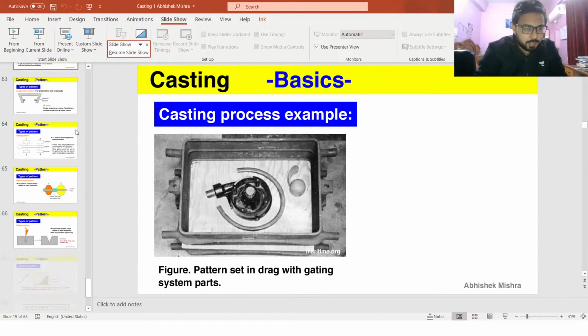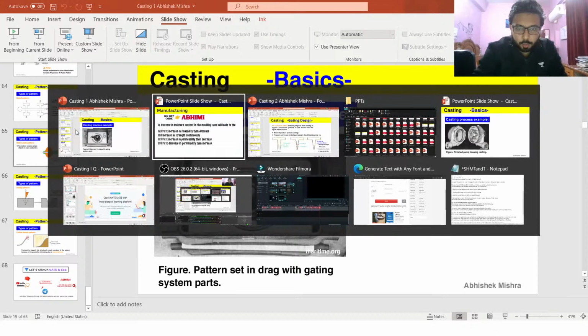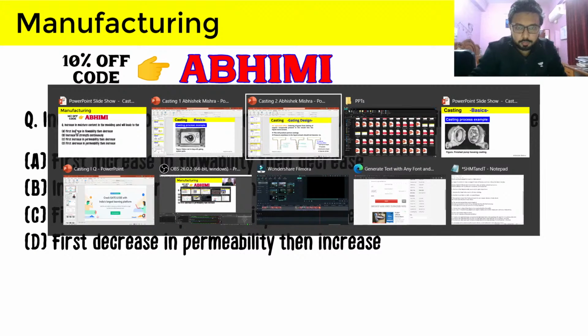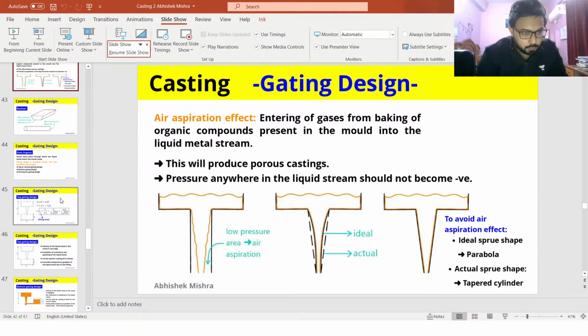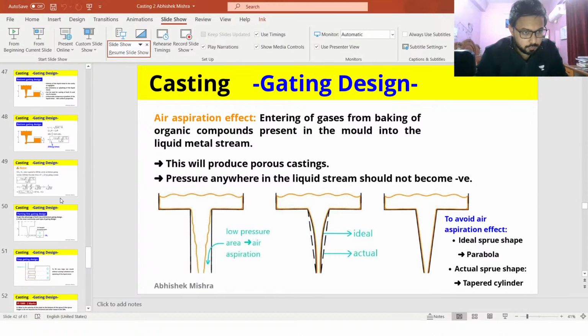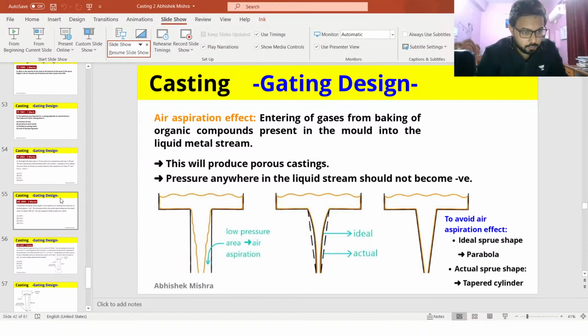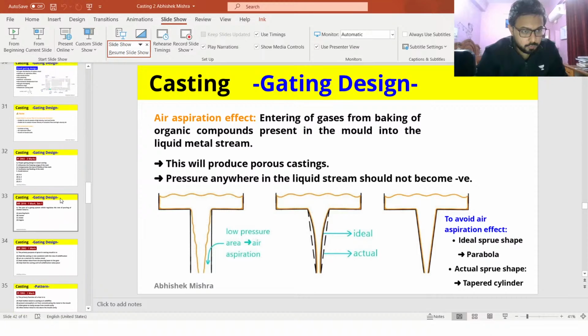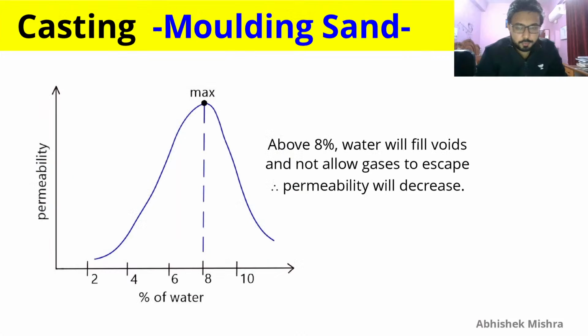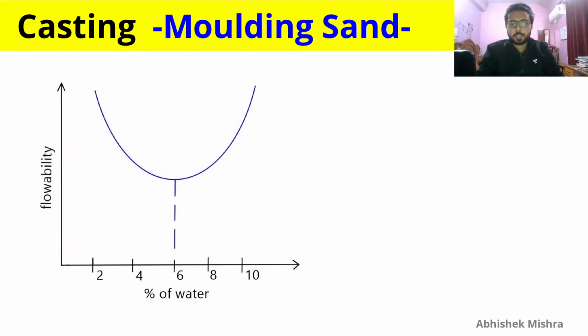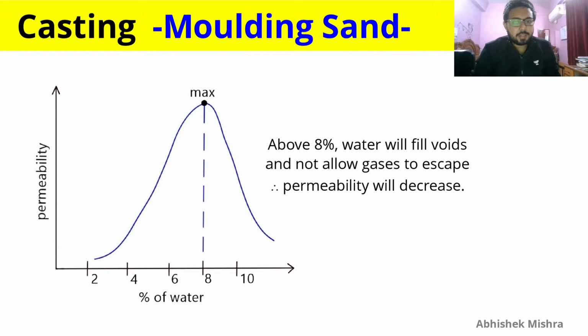So I will show you the graph. I can also draw this graph, but I think I have it already prepared, so let me just show you that. Here are the graphs of permeability variation with percentage of water and flowability variation with percentage of water. You can see that above 8% the permeability is now decreasing with the percentage of water increasing.